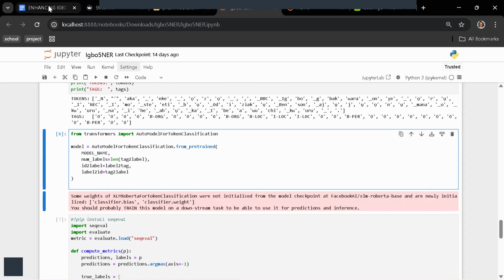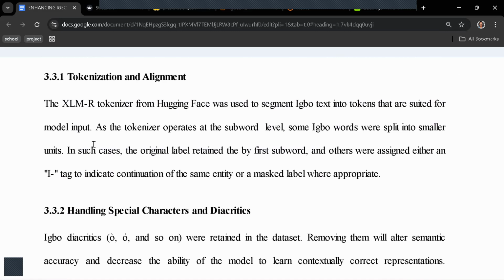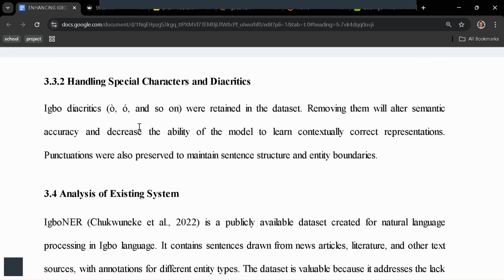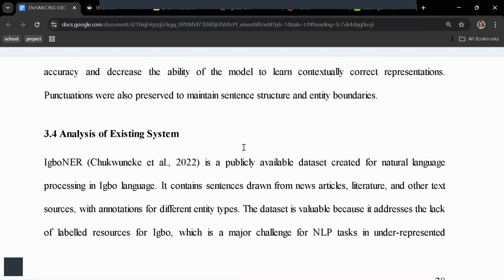Okay, this was the type of processing I've been talking about. So just read through. These are some of the things we handled in our code. I don't want this video to be too long and too technical. So we now go to our existing system. Out of that, which of the systems are we going to improve on?